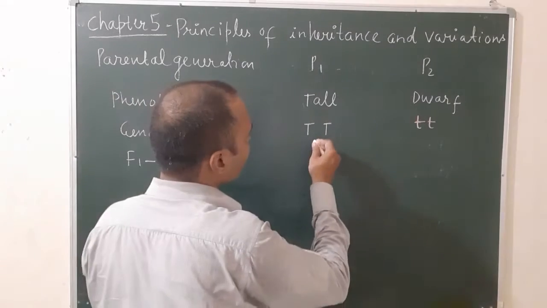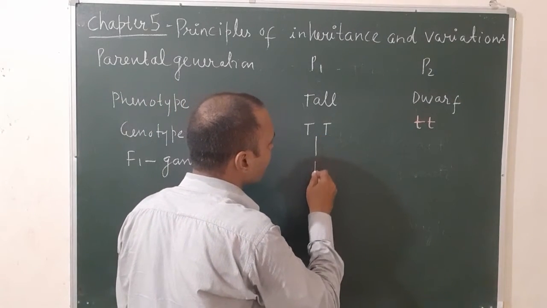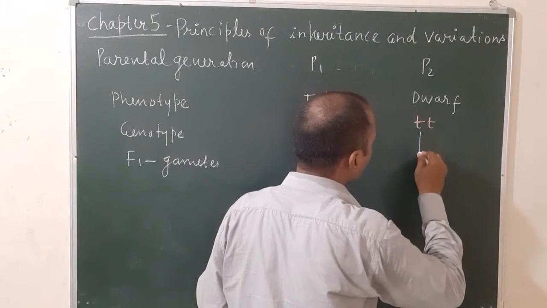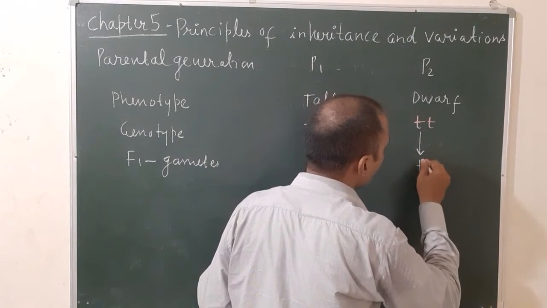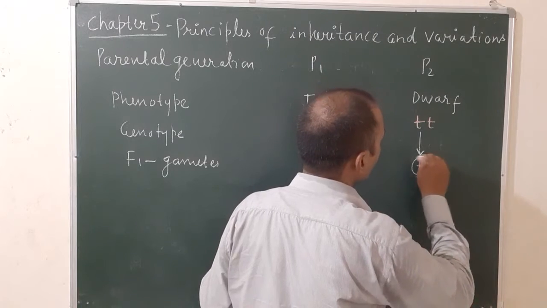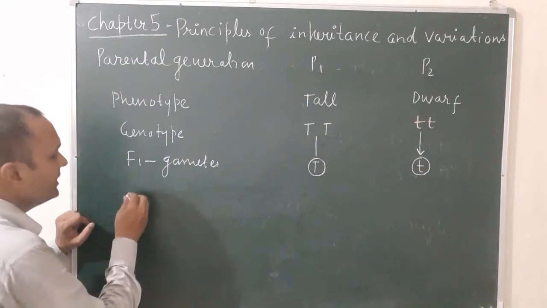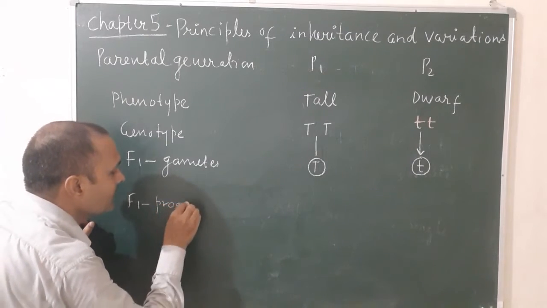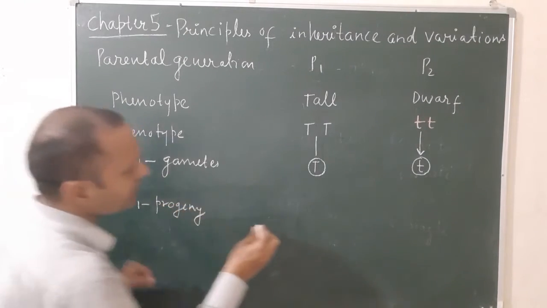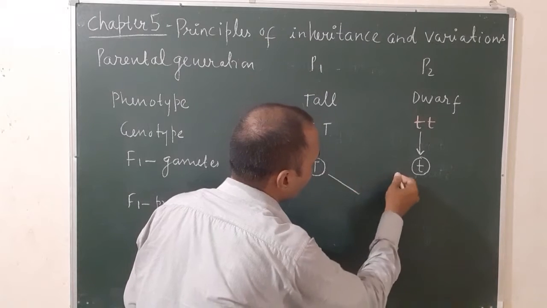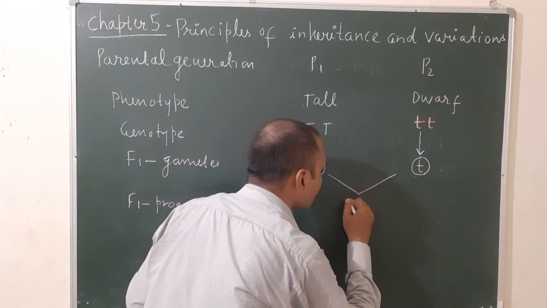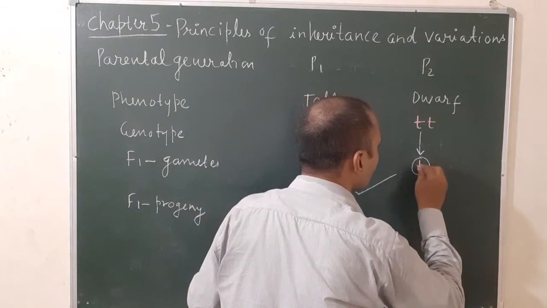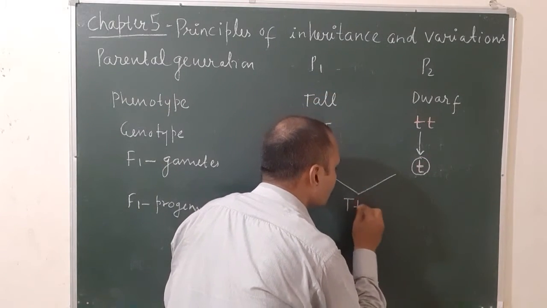It is the same type, so it will produce gamete capital T, and the other will produce gamete small t. Now next will be the F1 progeny. You combine these together, so the F1 progeny will be capital T and small t.